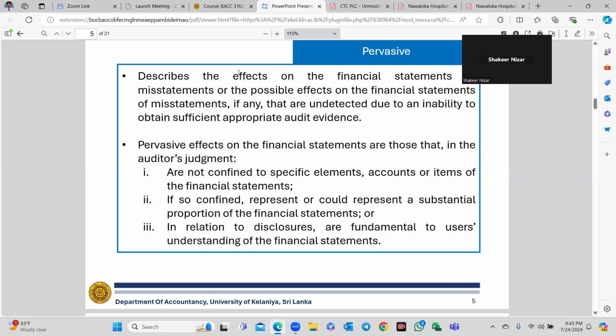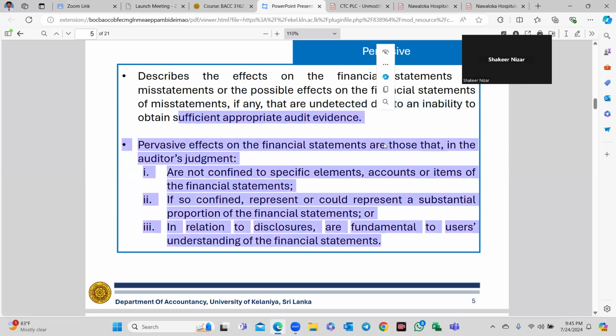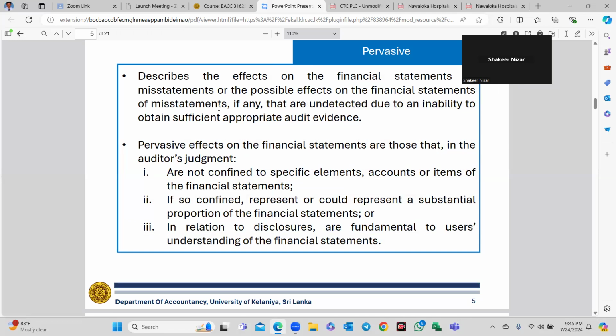It describes the effects on the financial statements of misstatements, or possible effects of misstatements, if any, that are undetected due to an inability to obtain sufficient and appropriate audit evidence, which means scope limitation. Pervasive effects on the financial statements are those that, in the auditor's professional judgment,